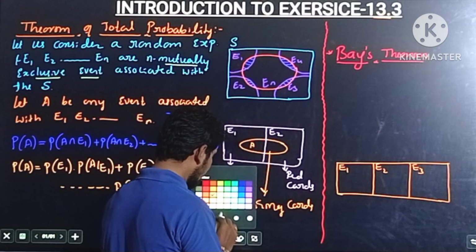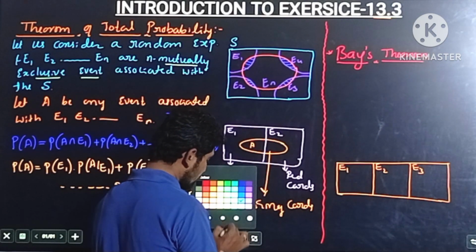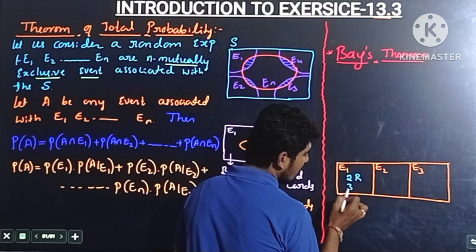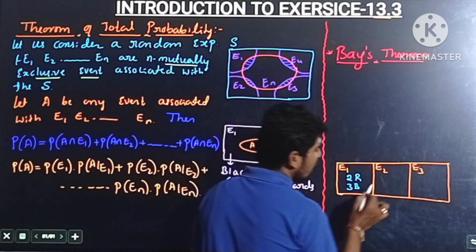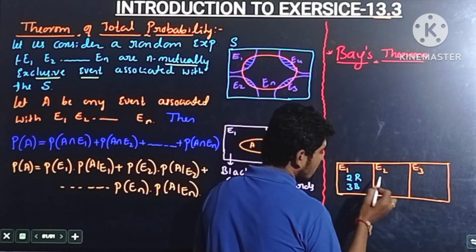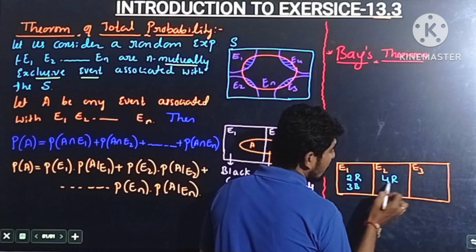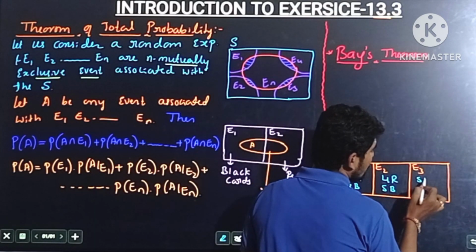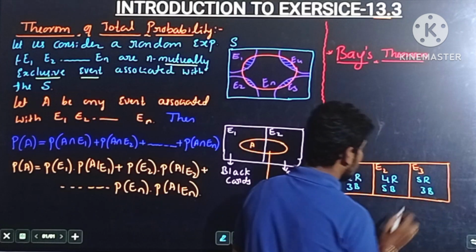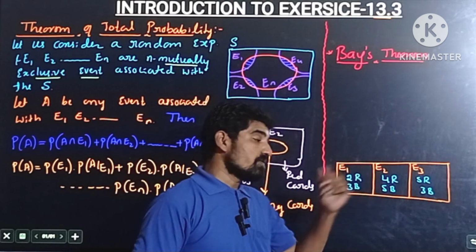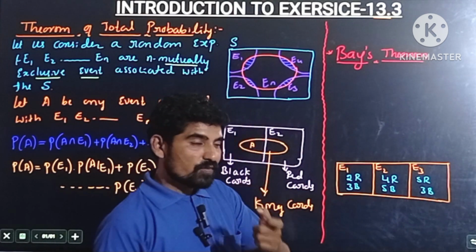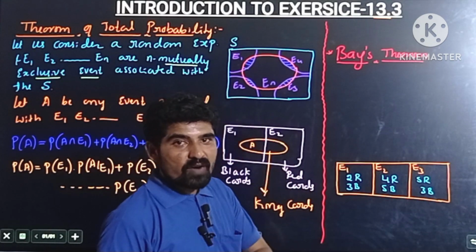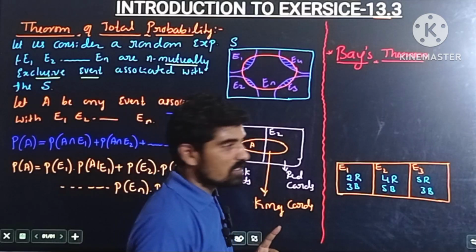Out of these 3 boxes, let us suppose the first box E1 consists of 2 red balls and 3 black balls, the second box consists of 4 red balls and 5 black balls, and the third box consists of 5 red balls and 3 black balls. Out of these 3 boxes, let us suppose one ball is drawn, and that drawn ball is red.